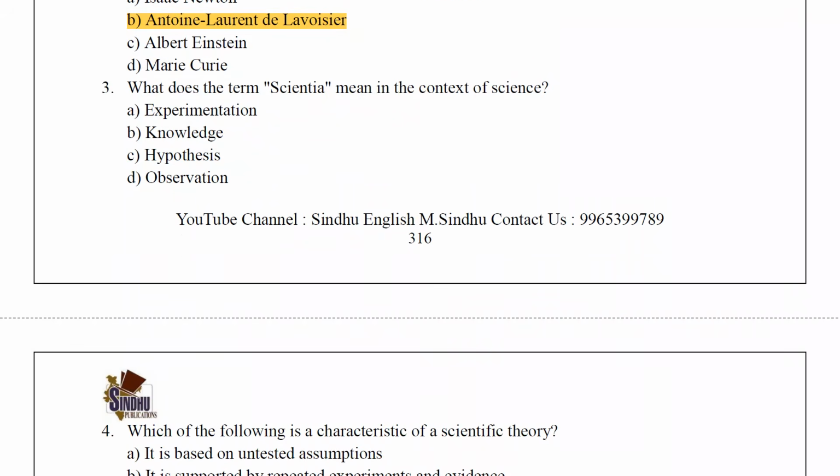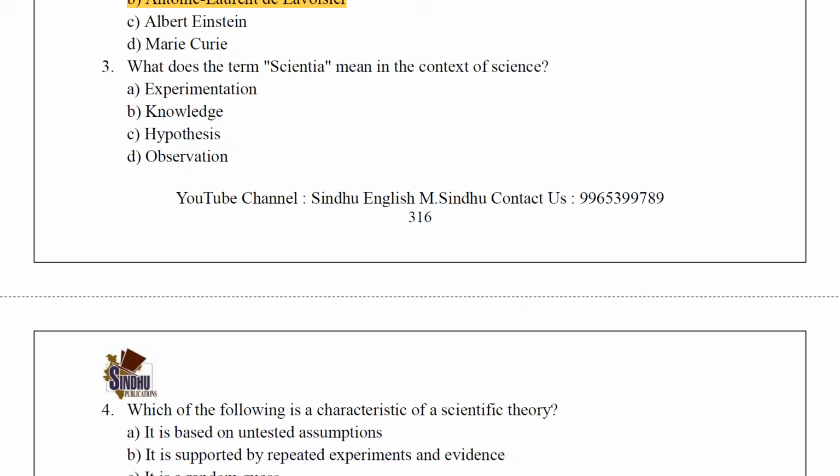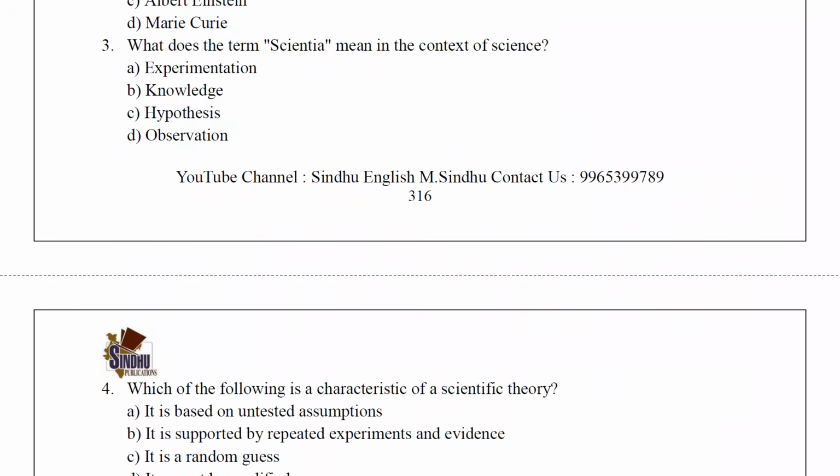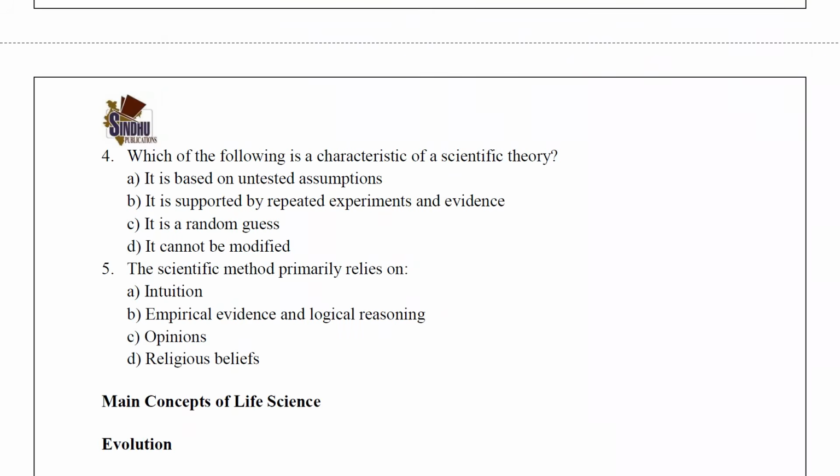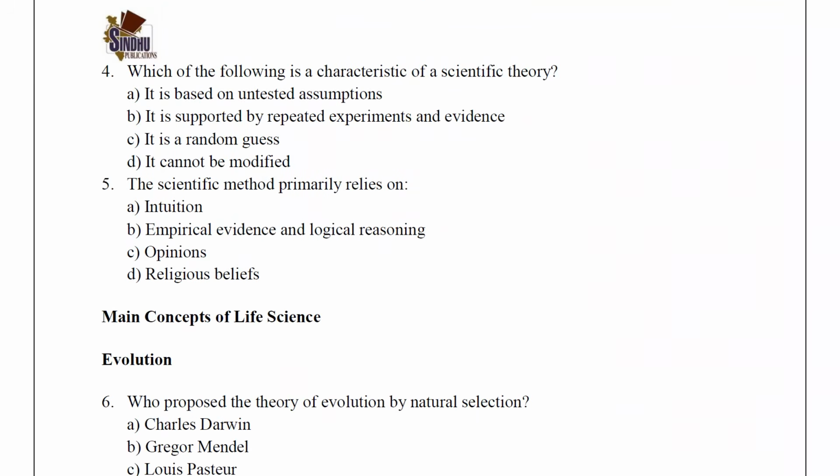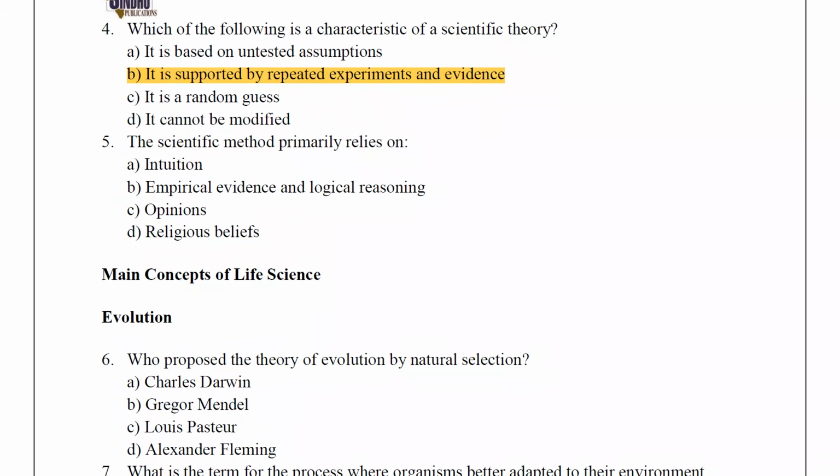What does the term scientia mean in the context of science? It means knowledge. Which of the following is a characteristic of scientific theory? It is supported by repeated experiments and evidence. The scientific method primarily relies on empirical evidence and logical reasoning.